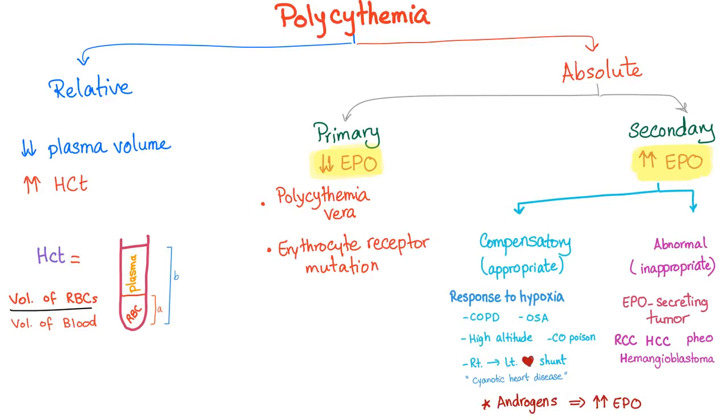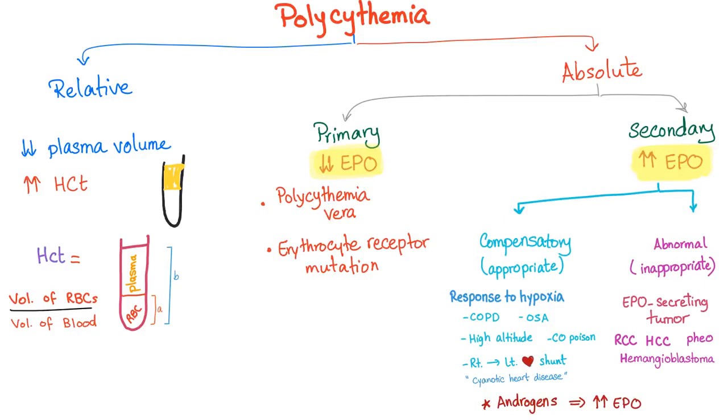So let's say that this is the test tube that has plasma, here plasma, and here are the red blood cells. And we'll take the same test tube, but this time we have loss of plasma volume, so we have less plasma, and we have the same amount of red blood cells.